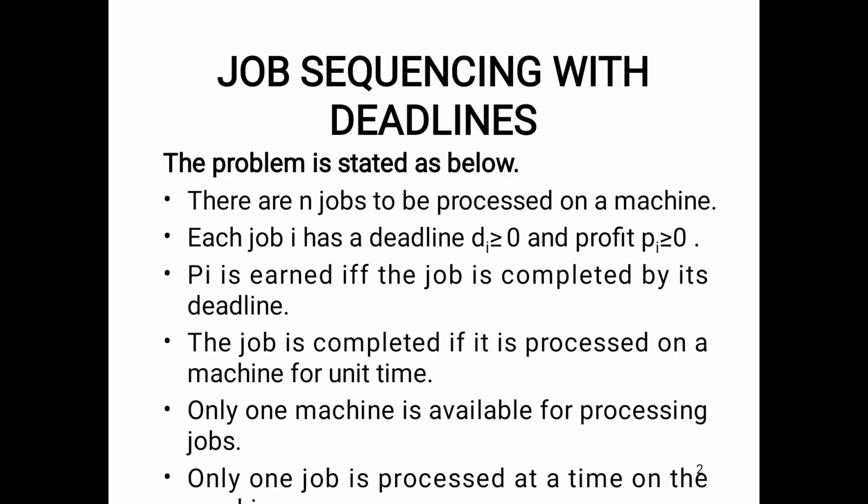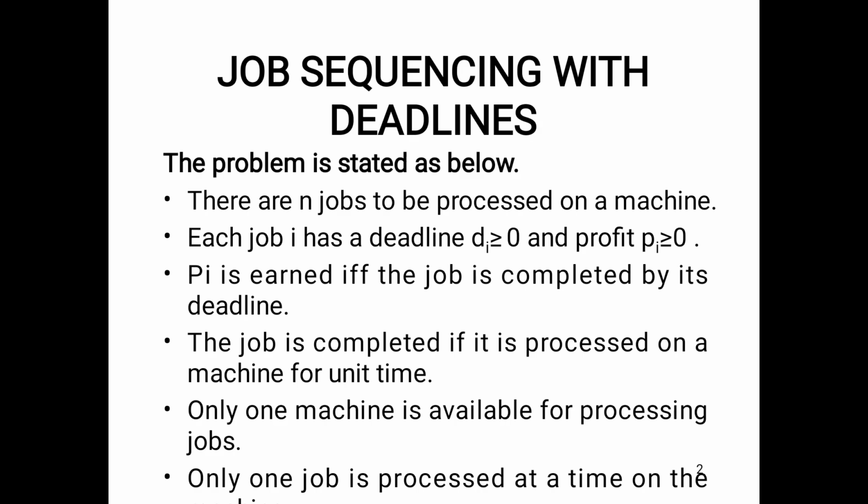We have to find the sequence of jobs which completes within the deadlines and gives the maximum profit. This is the main problem statement of job sequencing.